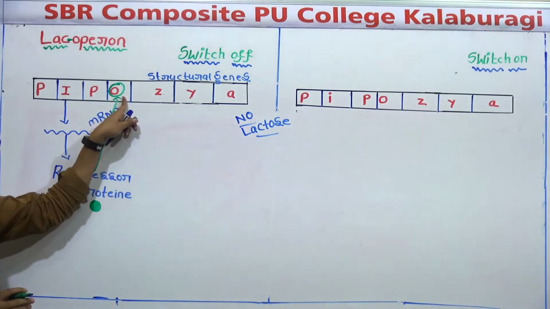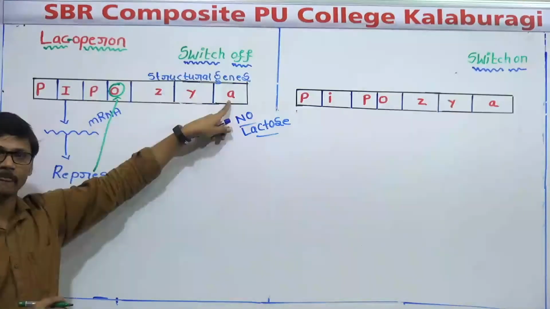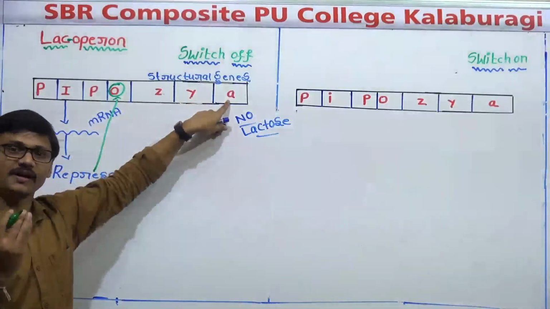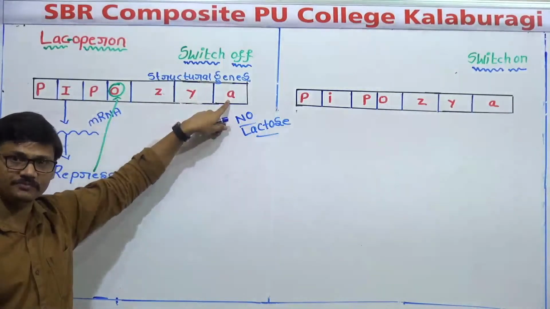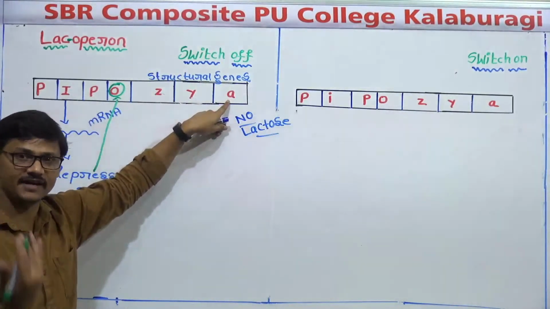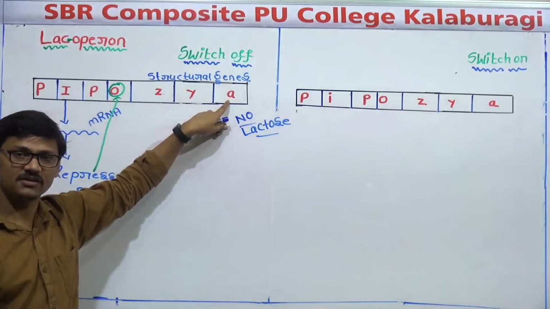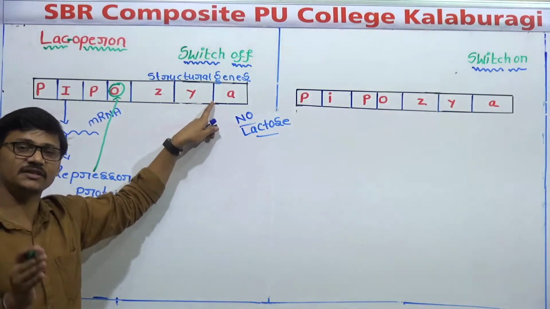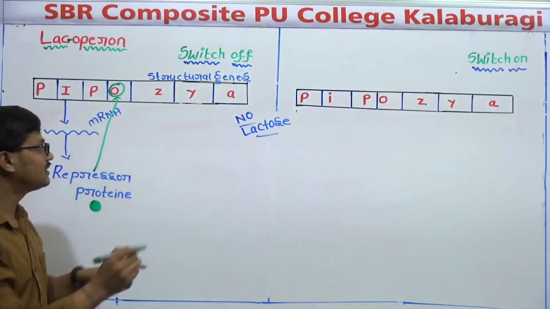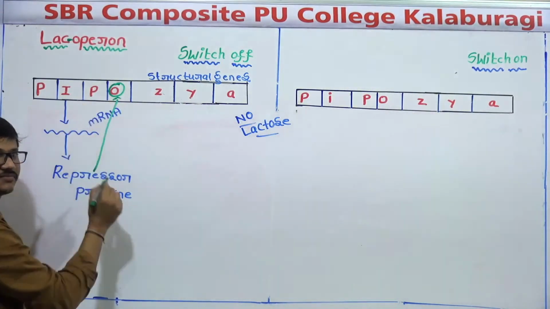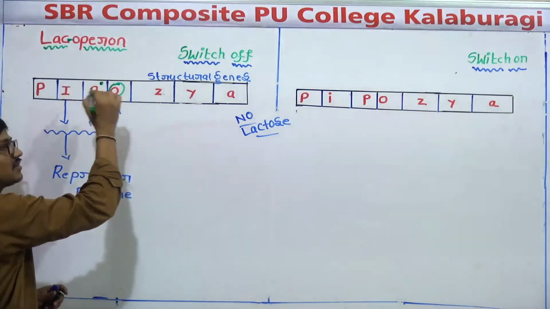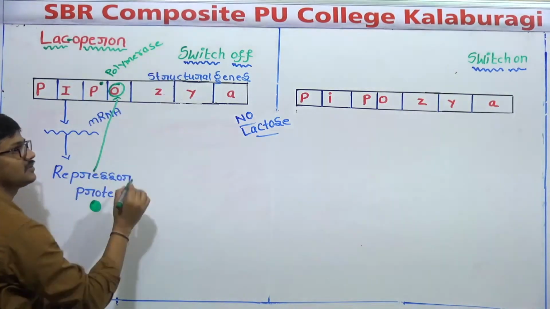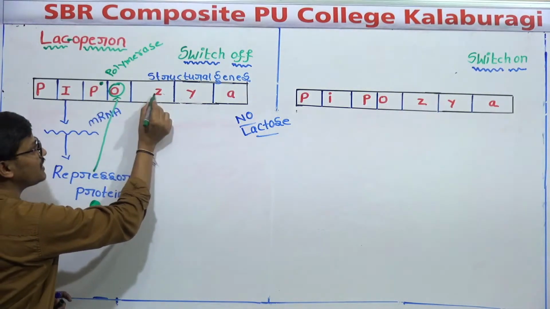When the operator is blocked, why does it matter? These three genes first produce mRNA. That mRNA is used for synthesis of protein. That protein will be converted into three different enzymes. So in a simple manner, to produce three enzymes by these three genes, there should be transcription and there should be translation. Transcription occurs from the promoter region. Here, at this place, polymerase enzyme will bind. When polymerase enzyme binds, it cannot pass through the operator.